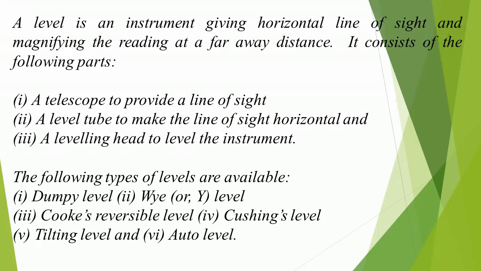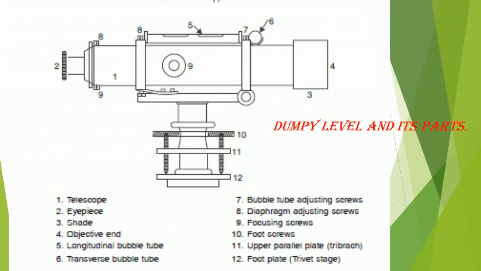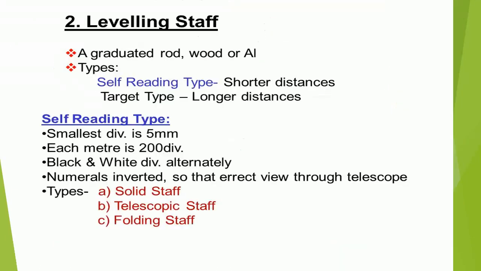The following types of levels are available: 1. Dumpy level. 2. Y or Wye level. 3. Cook's reversible level. 4. Cushing's level. 5. Tilting level and 6. Auto level. Dumpy level and its parts. Leveling staff.